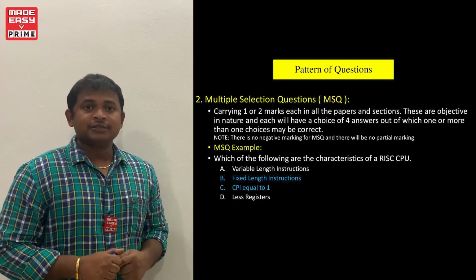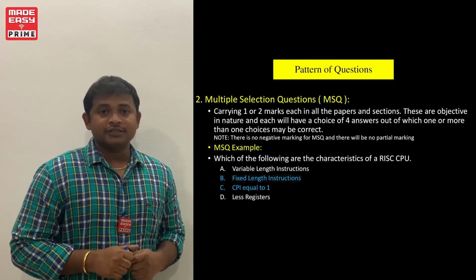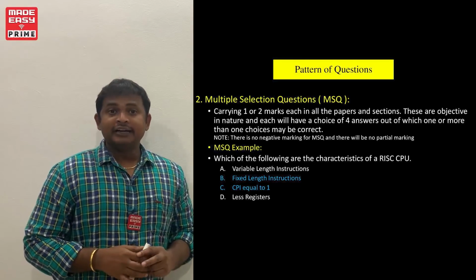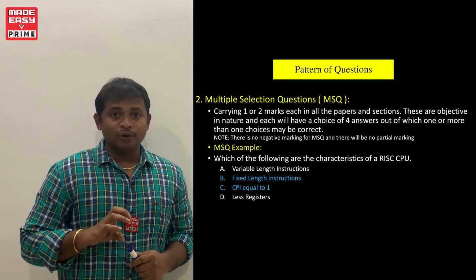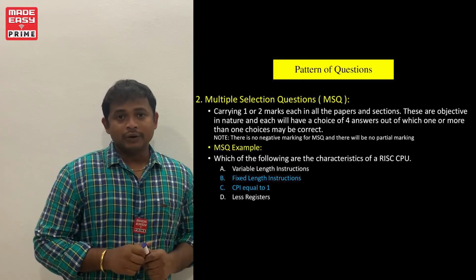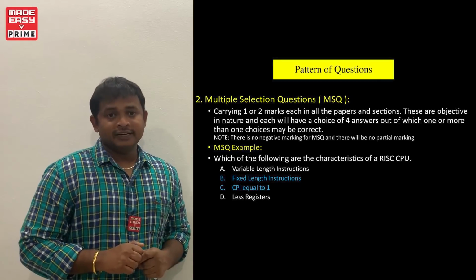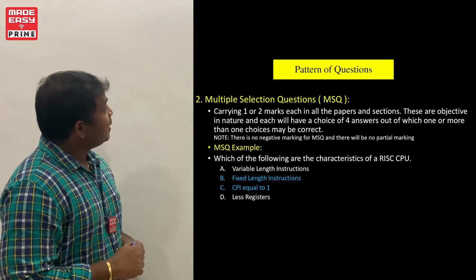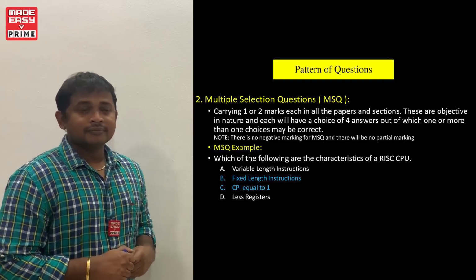Among the 4 options, 1 or more options may be correct options. So we need to identify the correct options and select the corresponding choice. Okay. So these are 1 or 2 marks weightage questions in the paper. Sample question given here.